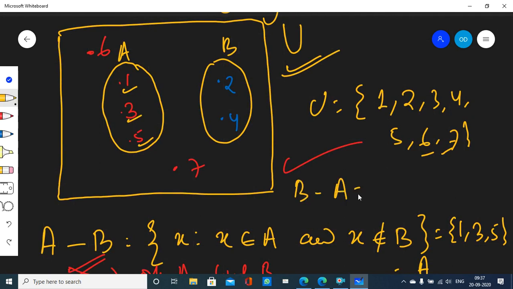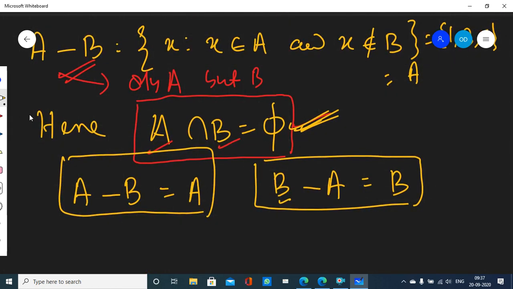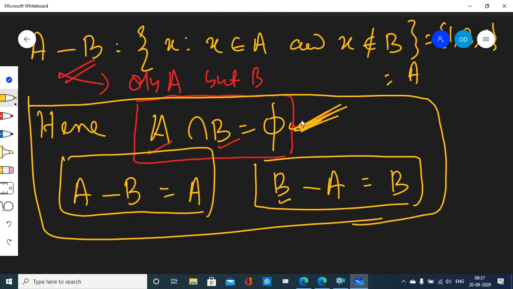B minus A is a set that carries elements which belong to B only. What are the elements that you see in the Venn diagram that belong to B only? 2, 4, right? 2, 4. So this is entire set B, right? So this is a particular special case, remember. If A and B are disjoint sets, that they do not have any elements common between them, in that case, A minus B is A, B minus A is B. Remember, okay? You can take the screenshot.